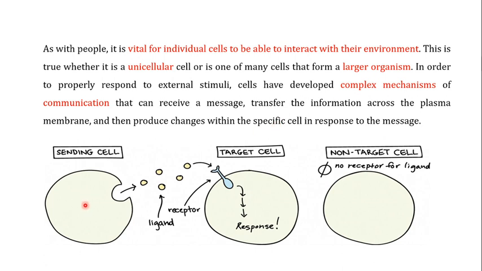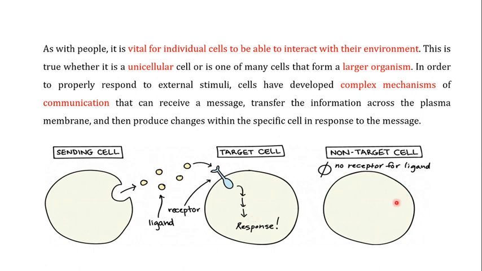For example, say this is a signaling cell, a sending cell, and it is producing some kind of chemicals for communication, which we technically call a ligand. So if this cell is producing a ligand, for this ligand there is a particular receptor on the target cell. This target cell is going to receive this ligand with the help of this receptor, which is present on the surface of the target cell, and then with the help of this receptor, the target cell is going to produce a particular response. We will be discussing a few examples so that you will get the idea what this response means.